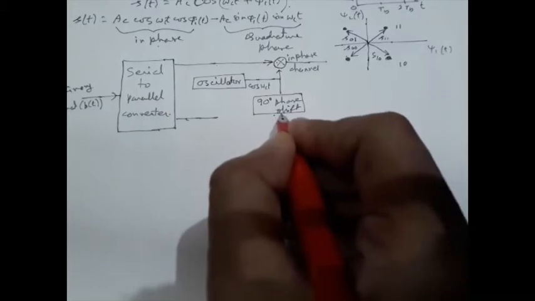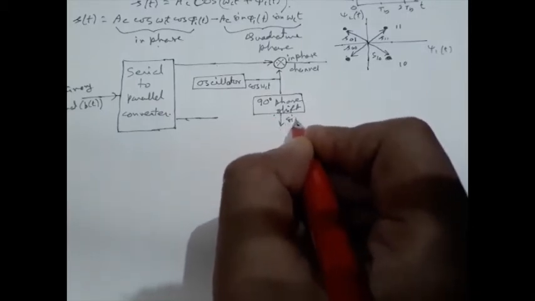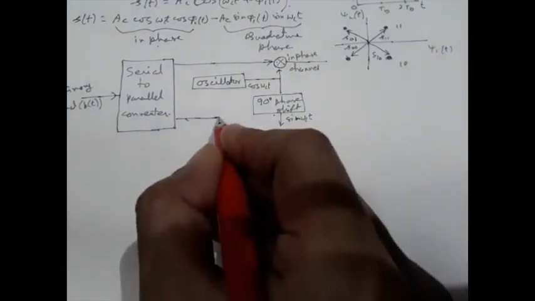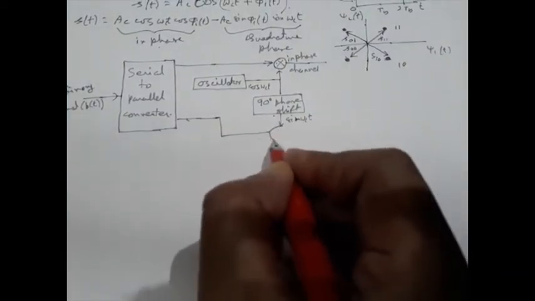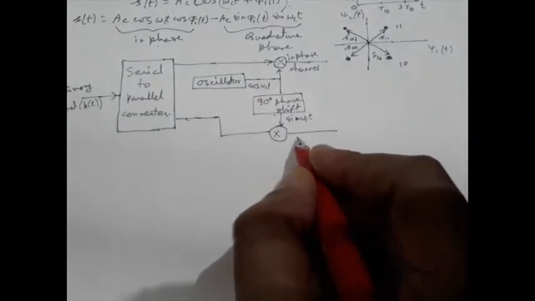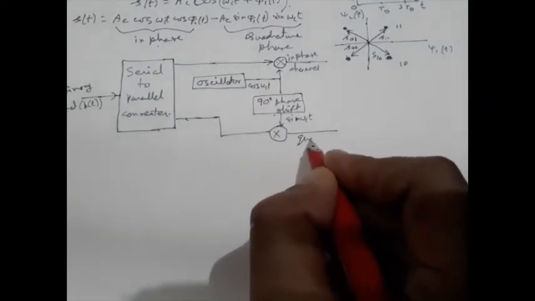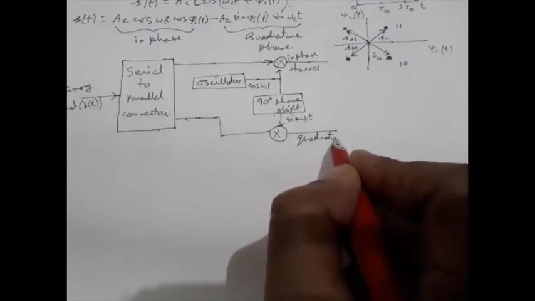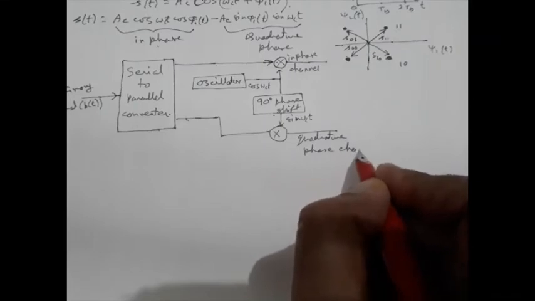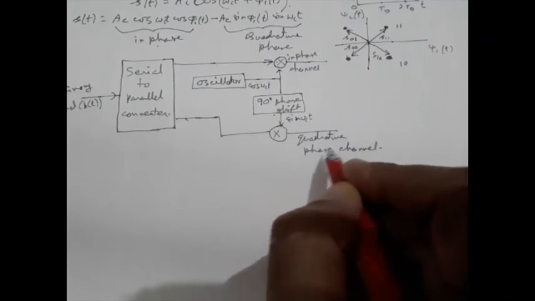So here we have sin omega ct. Now we have another product modulator, and that will give us the quadrature phase channel. In short form it is called the Q channel.